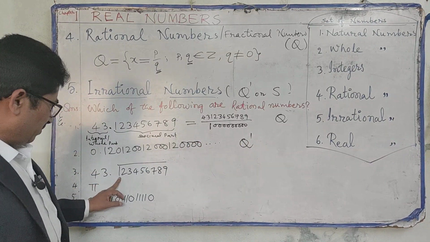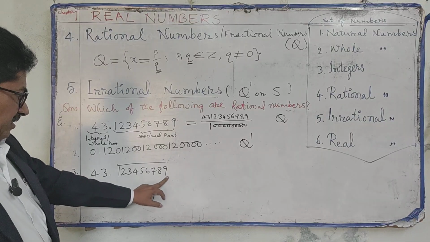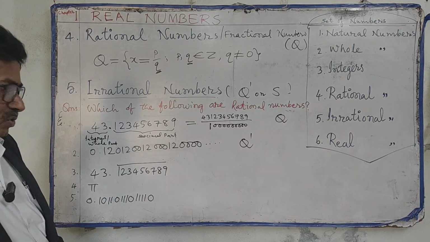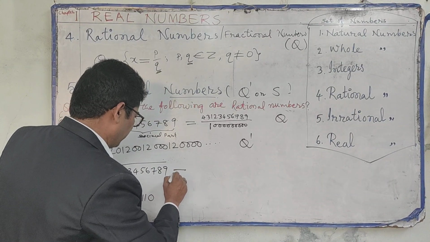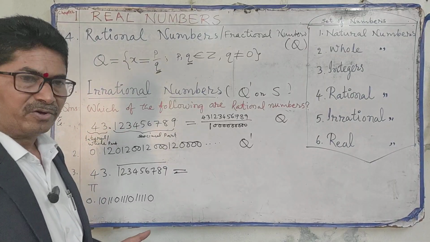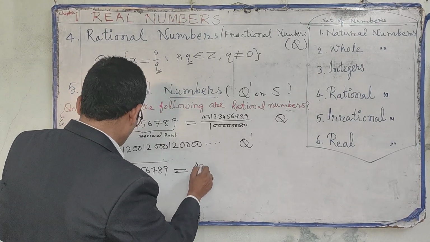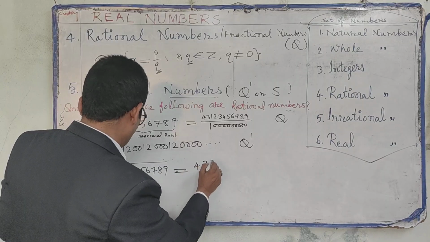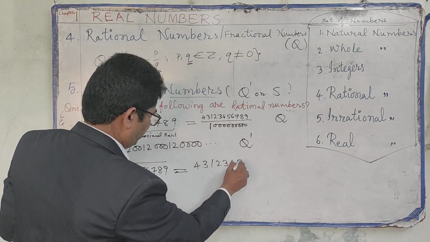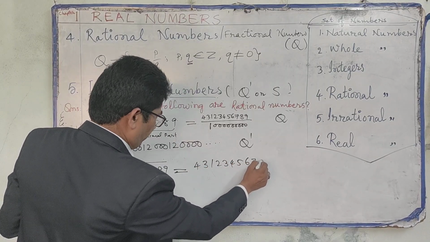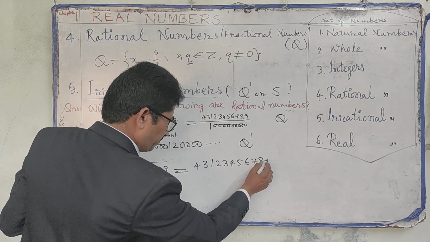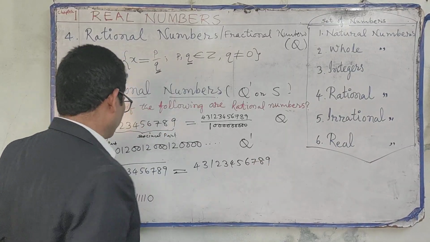Next, 43.123456789 with a bar. This can be written in p by q form. How? Remove the decimal point and write 43.123456789 in the numerator.